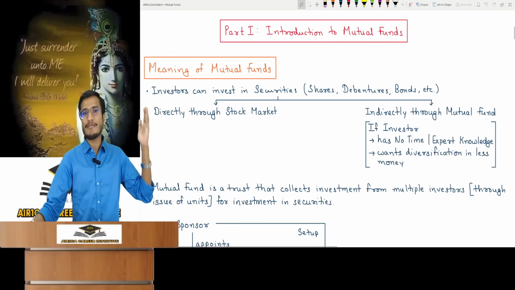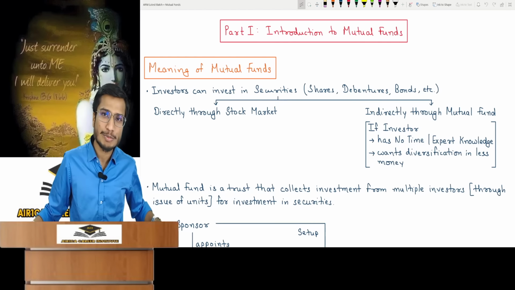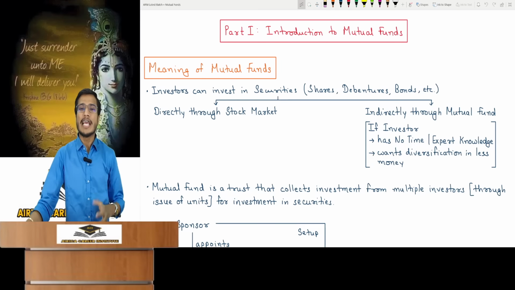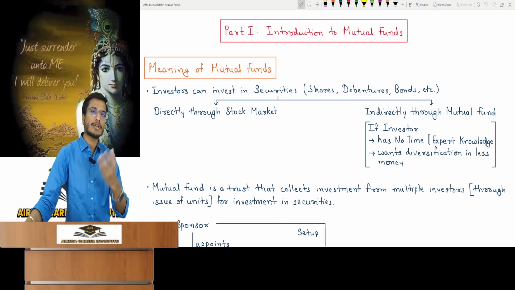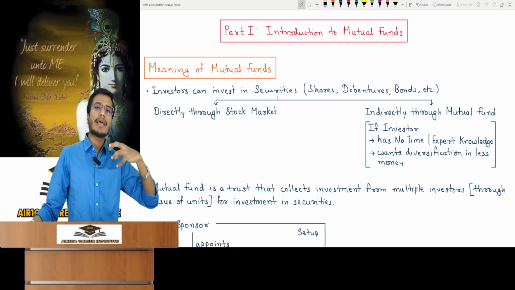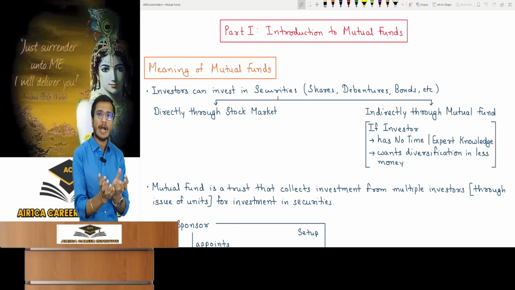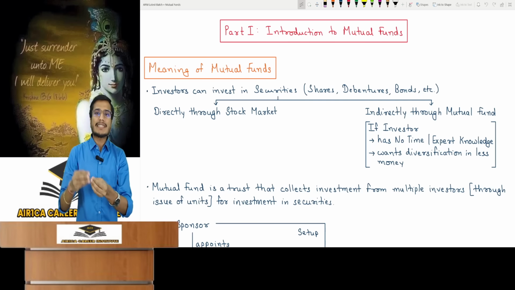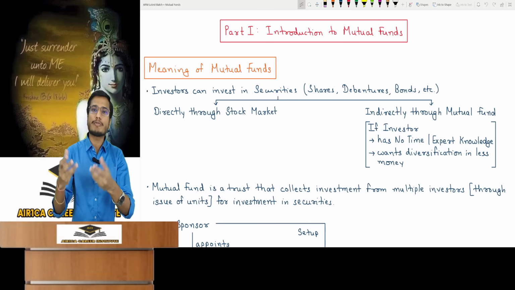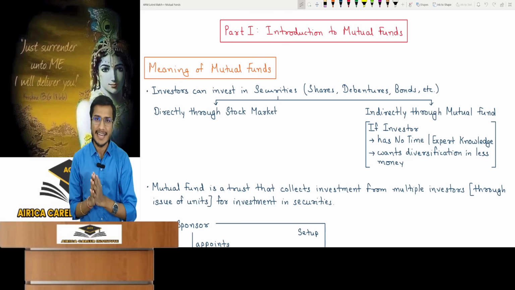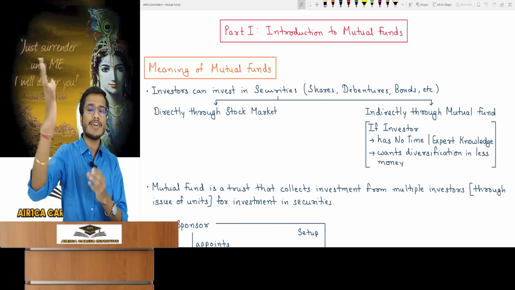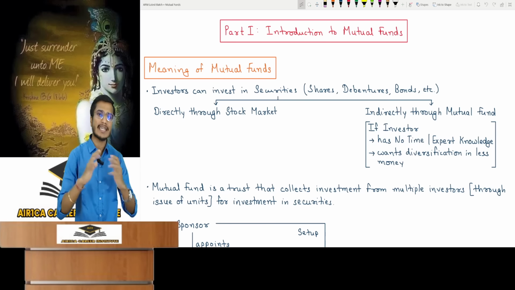So what is a mutual fund? Let's start with introduction to mutual funds, meaning of mutual funds. What is a mutual fund? I will now explain this. See, suppose I have some money with me today which is simply lying idle in my house. That money is just sitting at home. It's of no use because I am not getting any return. It will just lie there. So I want to invest that money somewhere and make sure that I can earn a return on it.